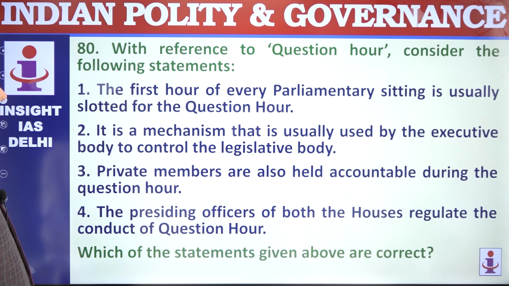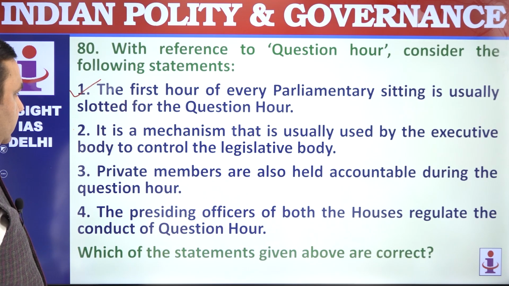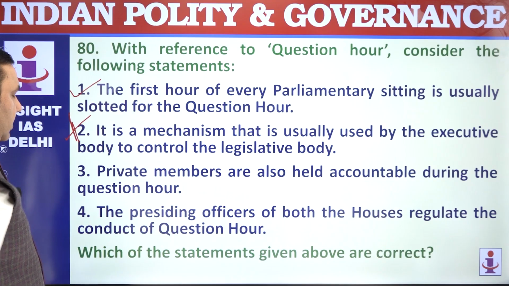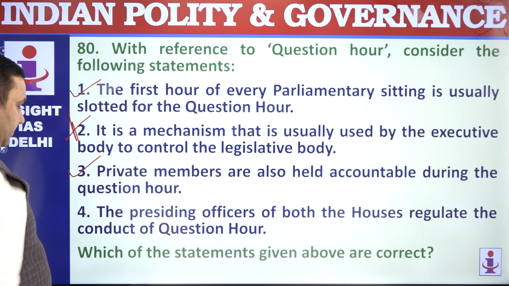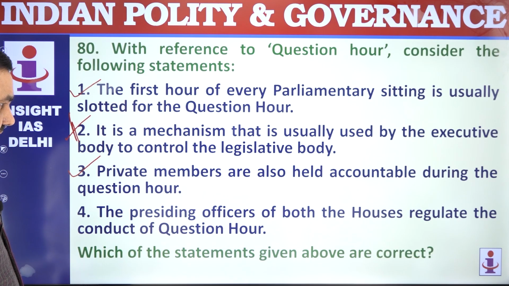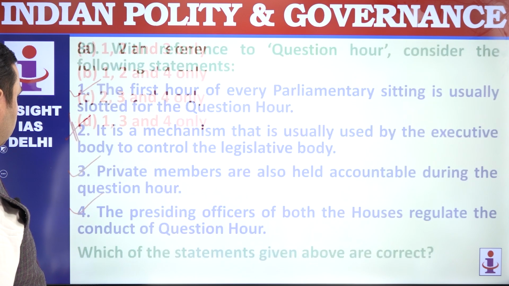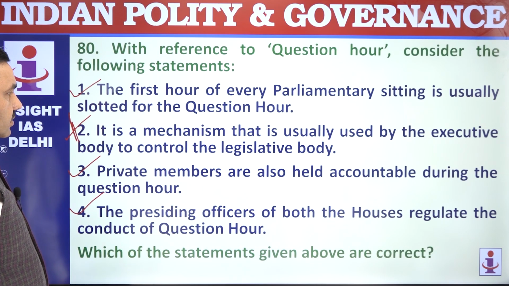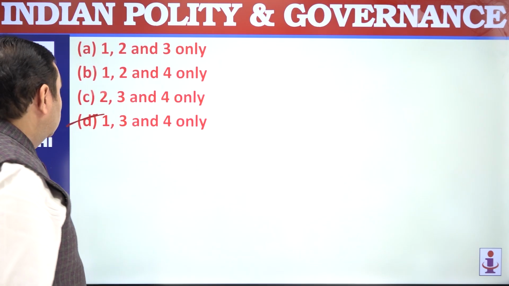80. The first hour of every hour Parliament is sitting is usually question hour. That's correct. It's a mechanism that is usually followed by the legislature to control the executive. Private members are also held accountable. That's correct. Everybody can be questioned. The presiding officers of both the houses regulate conduct. That's correct. Is the statement correct? 134. The second one here is incorrect because it's the legislature controlling the executive, not the opposite.